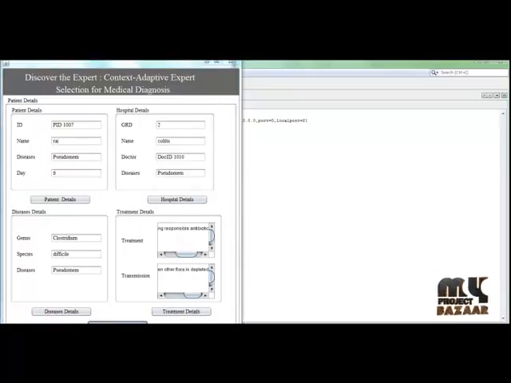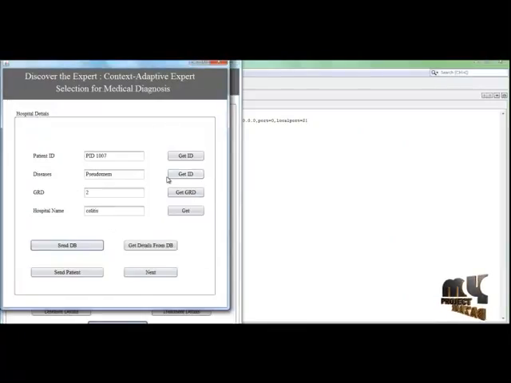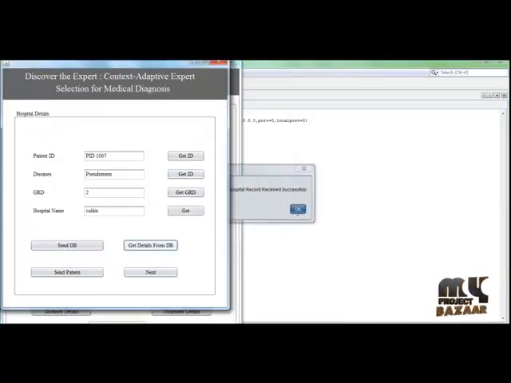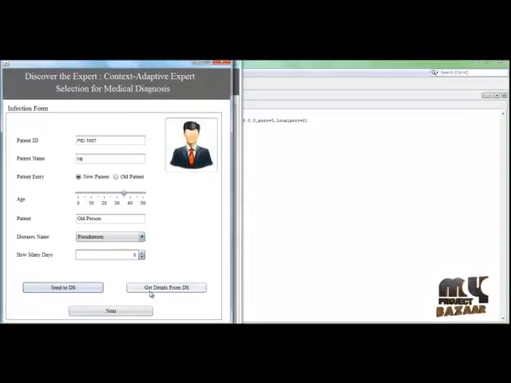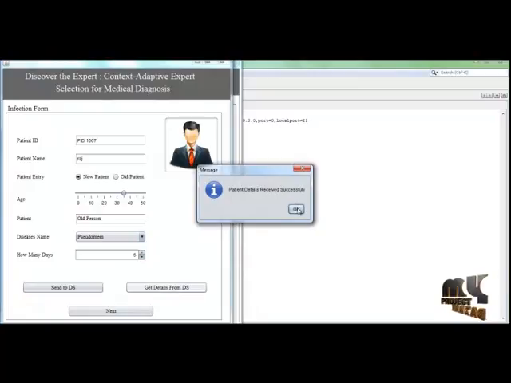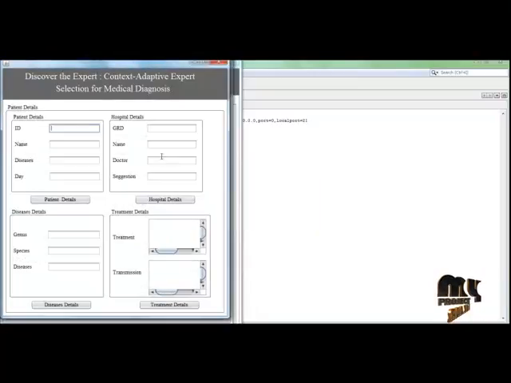So send to the patient, and then it is received successfully. So send again to the patient. Now the patient received the corresponding result from the distributed server. So just view here.